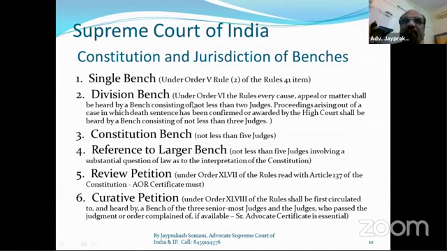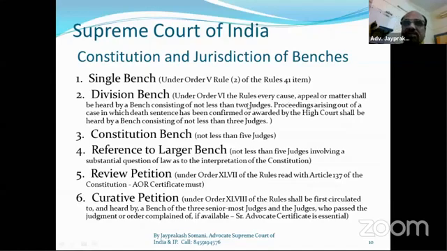But 3 judges also sometimes decide death sentence related matters. Regularly, 2 judges benches are there.